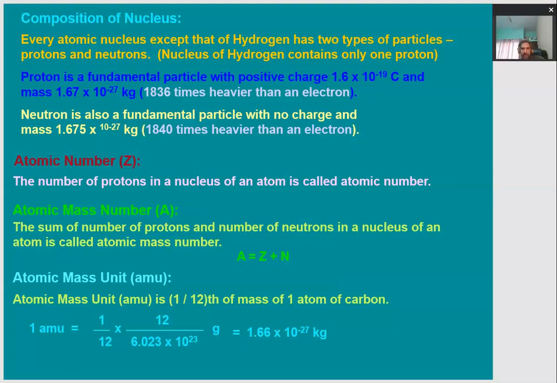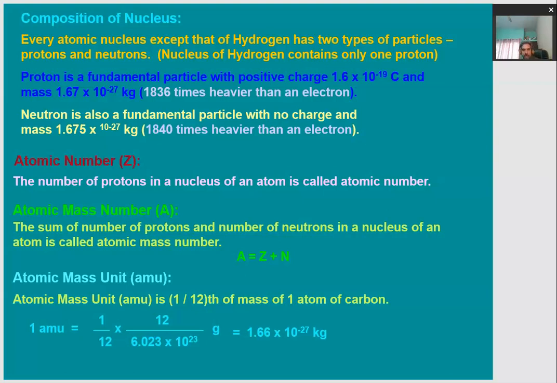To represent an atom, we require the number of electrons, protons and neutrons present in the atom. So we have different symbols for this. The very first one is the atomic number. What is the atomic number of an atom? It is the number of protons present in the nucleus, and it is represented by Z. And what is the mass number of an atom? It is the sum of the number of protons and the number of neutrons present in the nucleus. So that constitutes the atomic mass number, or we can say the mass of the nucleus.